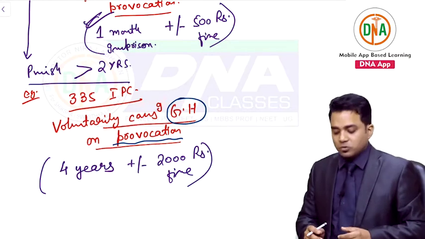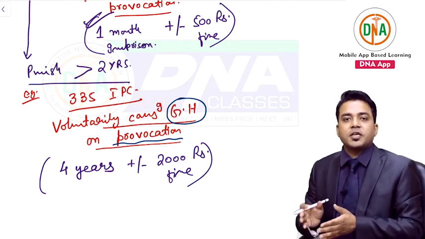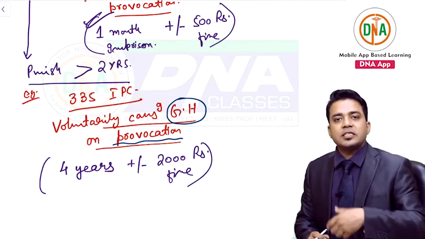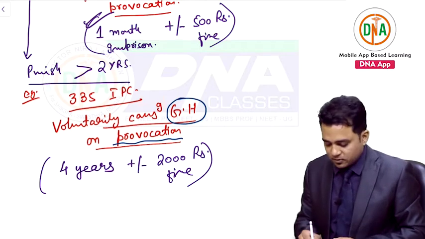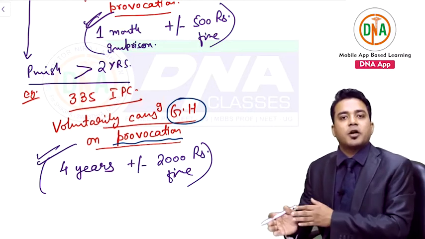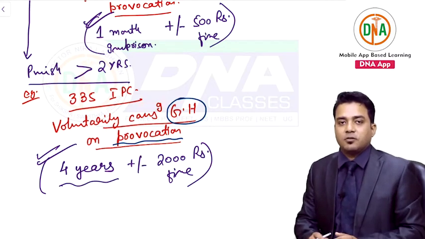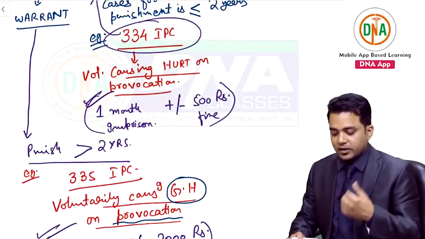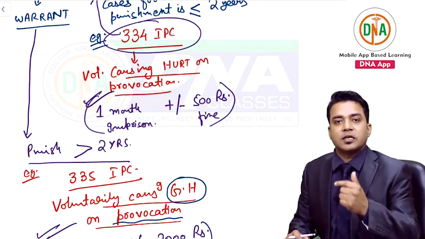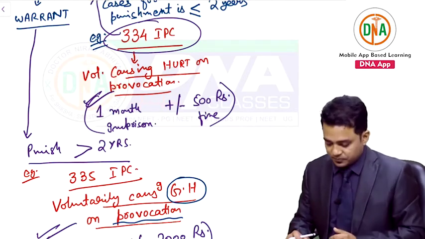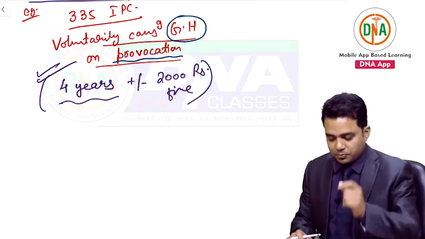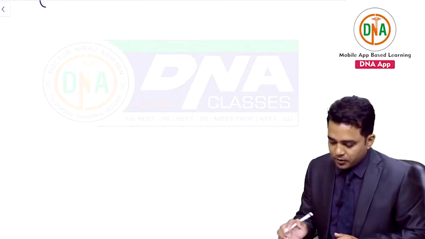And if I ask you, this offence or 335 IPC, whether it is a summon case or warrant case, now you can answer, okay, this is a warrant case because the punishment is minimum 4 years. Okay, what is a summon case? Cases for which punishment is less than or equal to 2 years. So this is your first CRPC, which is important.